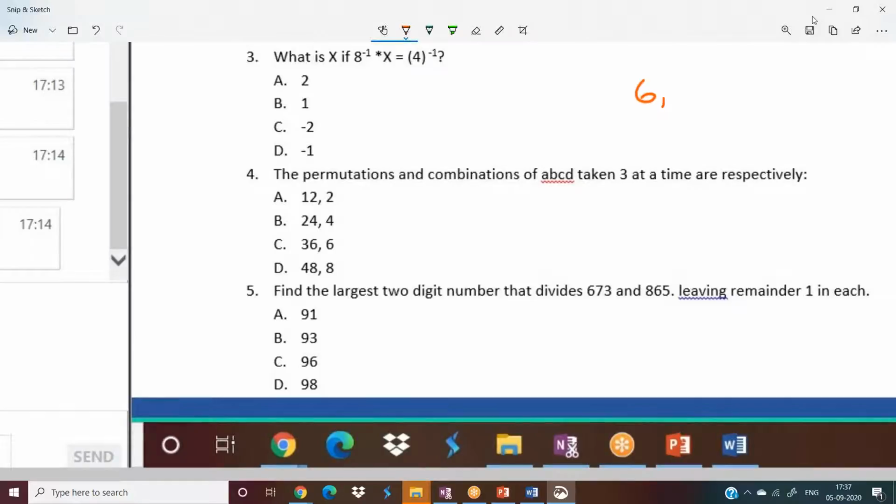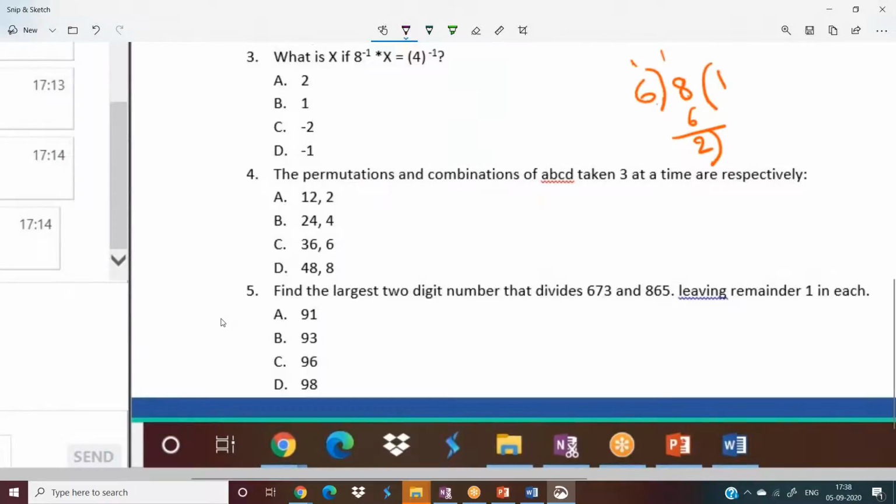I already told you, how to find out HCF of 6 comma 8. Consider these two numbers at a time and divide the higher number with the lower number. Out of 6 comma 8, 8 is the higher number, so divide 8 with 6. 6 ones are 6, remainder is 2. You have to continue the same process till you get a 0 remainder. Here your remainder is 2, so you should not stop, go further.